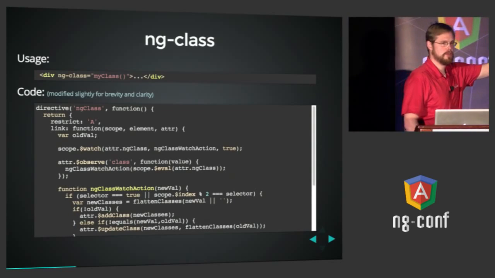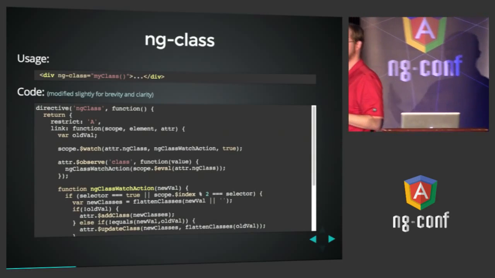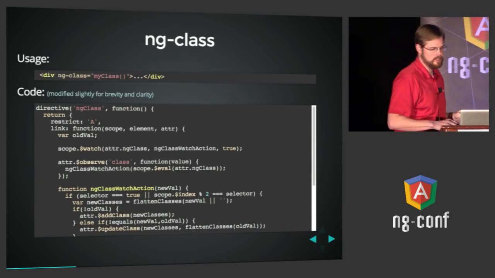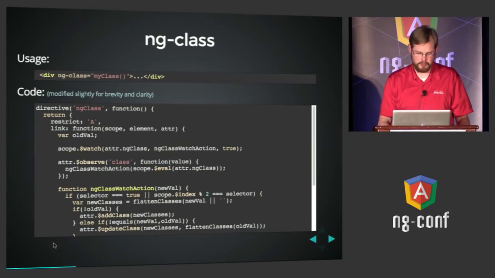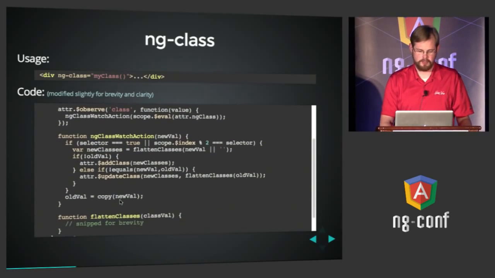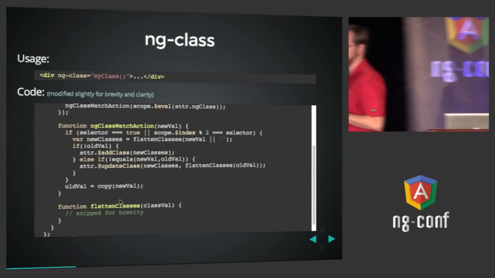This is a simple directive that you use to specify class names that you would like, at runtime, to be added and removed to an element. And the code here, I've actually stripped it down to be a little bit more readable, but the idea is you just watch an attribute, observe the class value, and you fill in the classes whenever that attribute changes based on what it tells you to do.